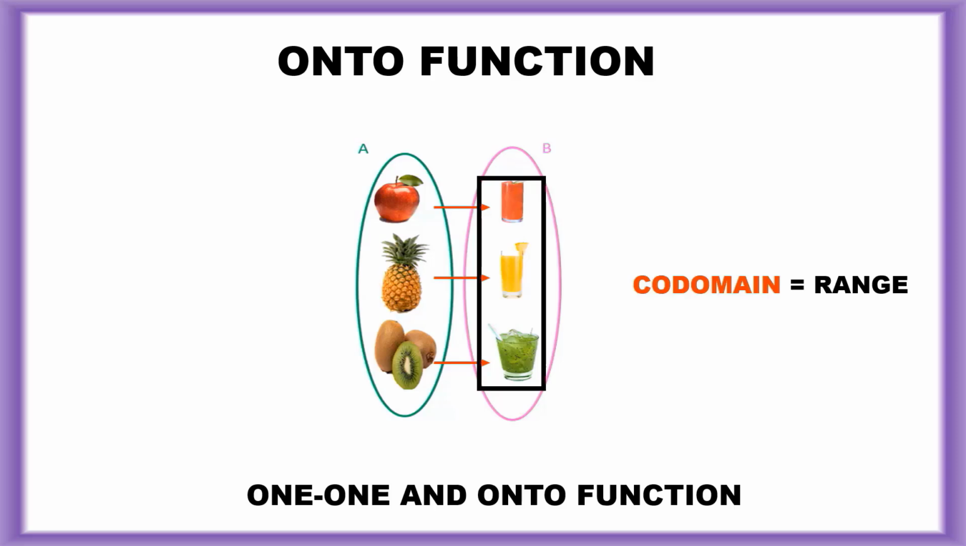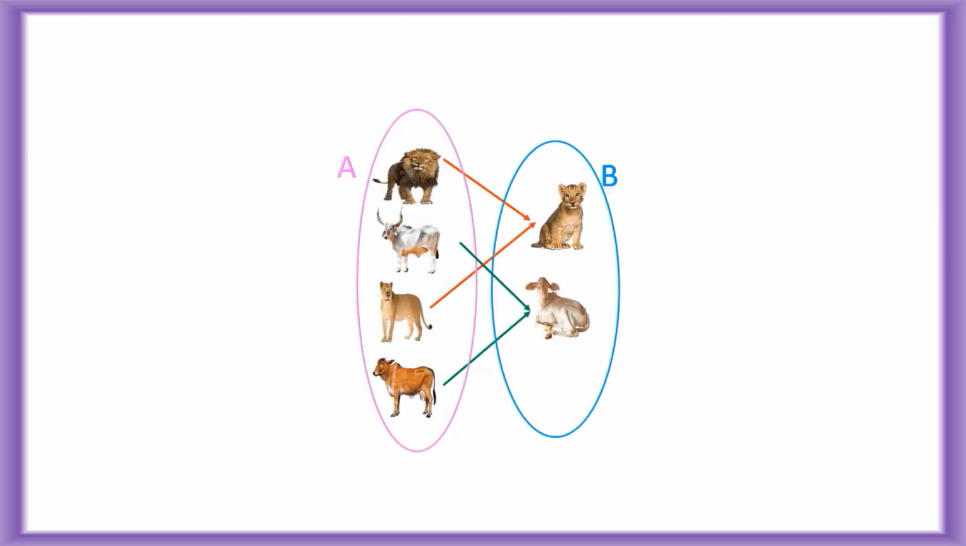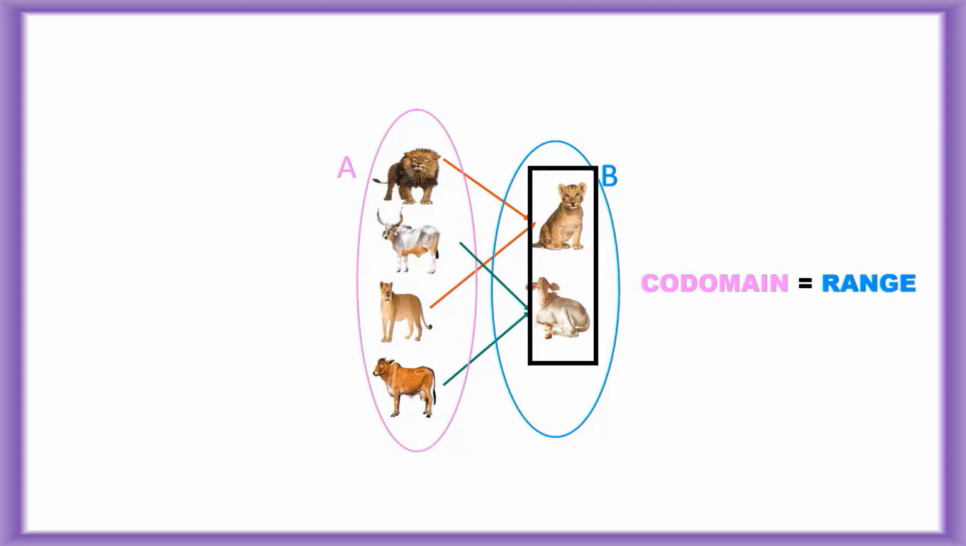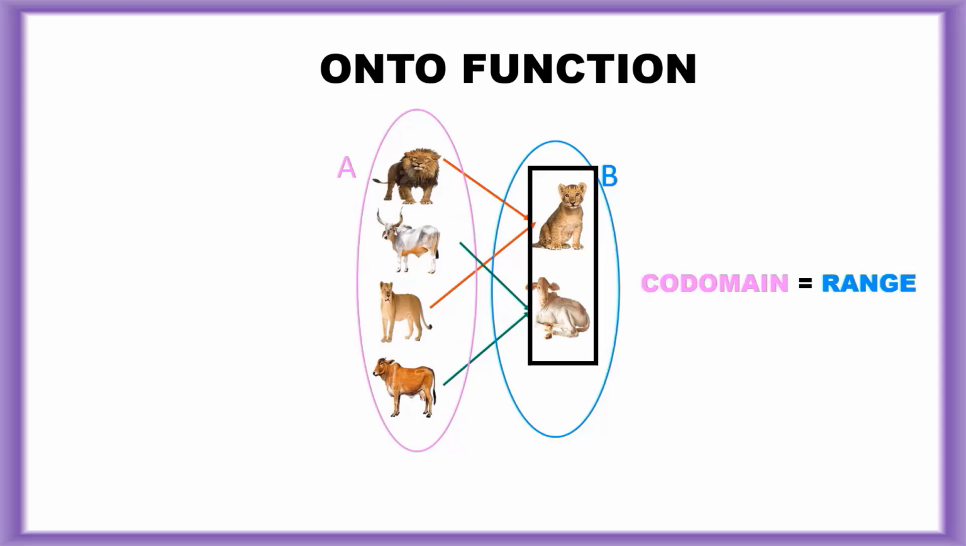Onto function depends on one-one function and many-one function. Let's consider this example. Here codomain is equal to range, so it is an onto function. Here more than one element of A has the same image in B, so it is a many-one and onto function.